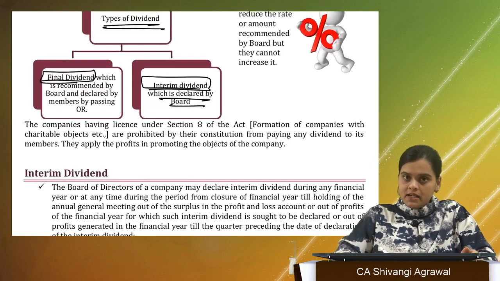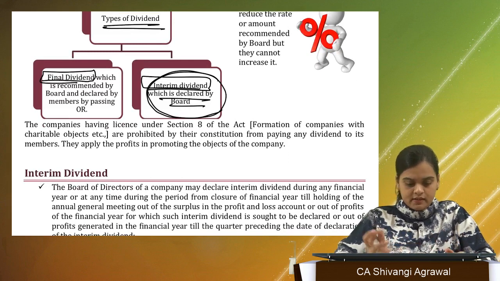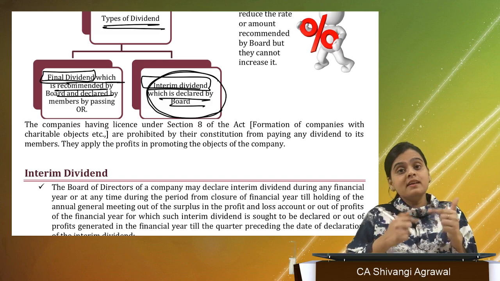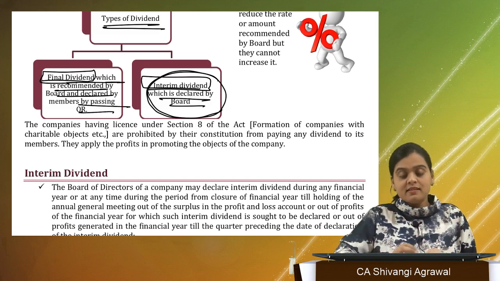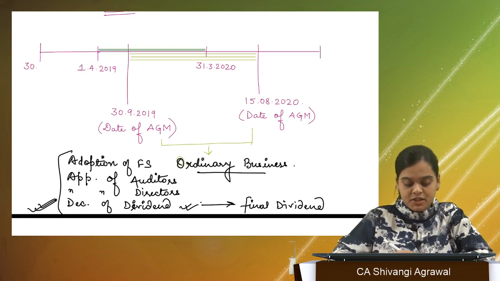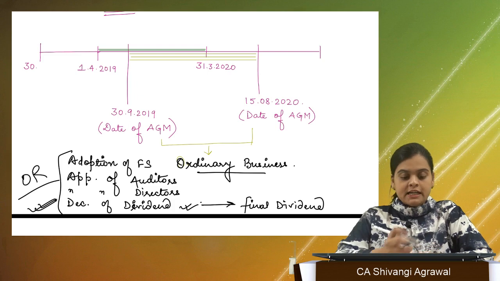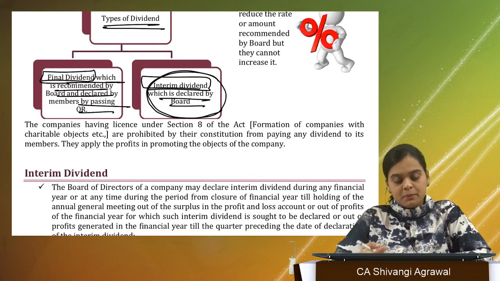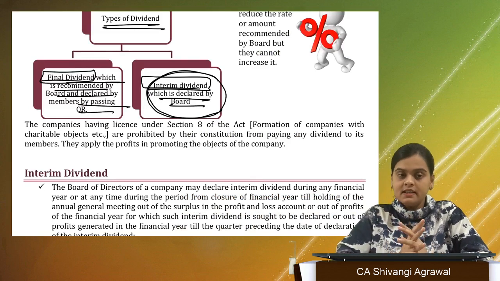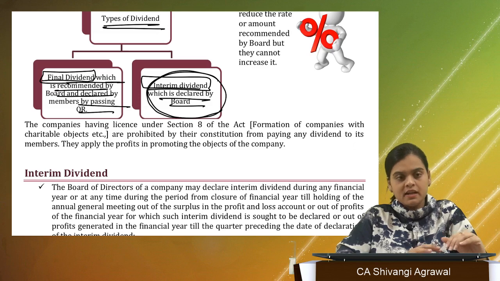So interim dividend is declared by the board and shareholders have no role in it. However, final dividend is first of all recommended by the board and declared by members at an AGM, by passing an ordinary resolution. Dividend is recommended by the board because the company is being managed by the board of directors, right?